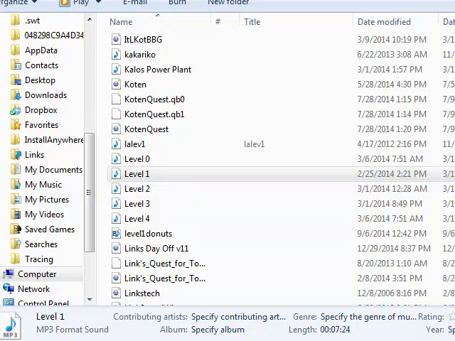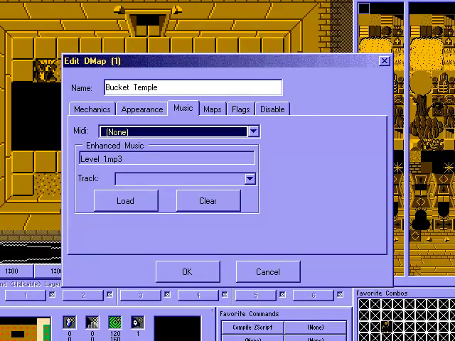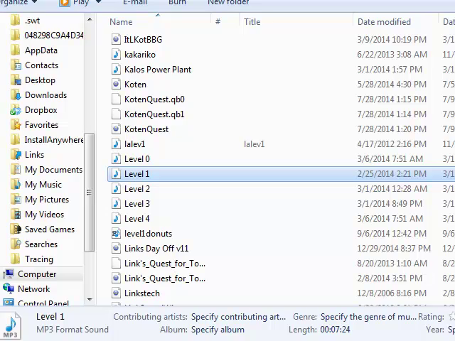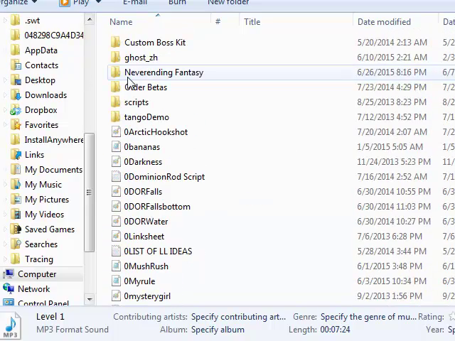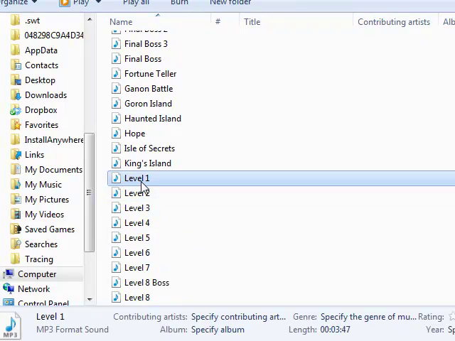Now, the problem with this is that suppose instead another quest is also looking for a file named level1.mp3. Now, unfortunately, ZC cannot read minds. It does not know that whereas I have this level1.mp3 here, what I really want it to read is this level1.mp3 here in the Never-Ending Fantasy folder.